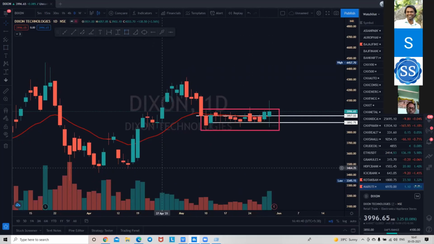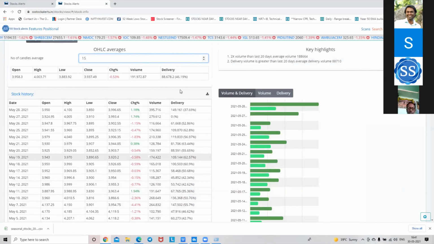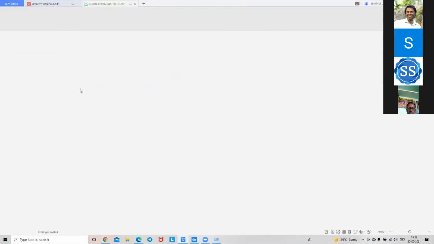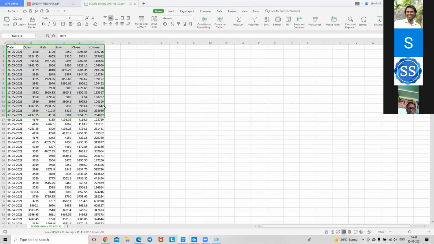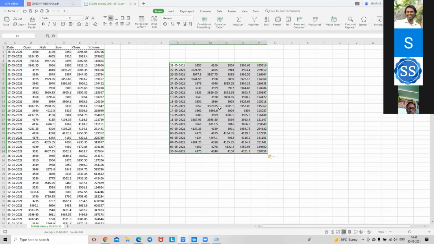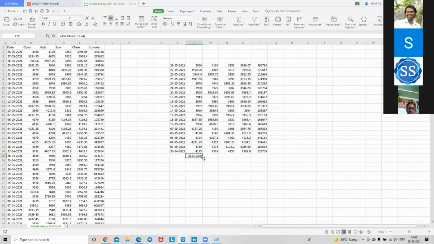And you can see from our data analytics on the site, for the last 15 days, if I pull up the average volume, let's take it for the month. Look at the average volume that we have, and that's perfect.